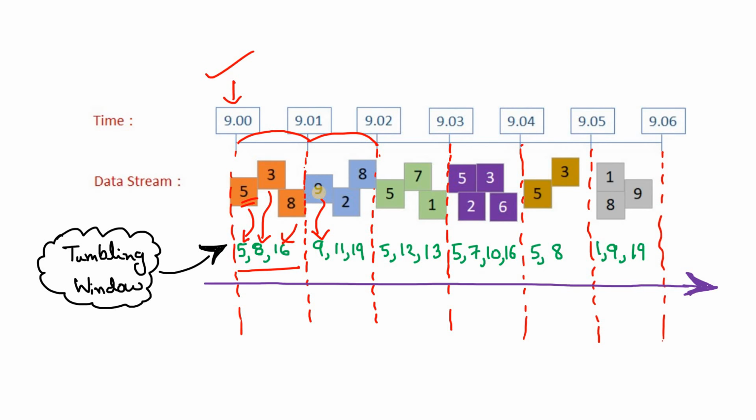Then the data 2 came, 9 plus 2 is 11, and the data point 8 came, 11 plus 8 is 19. Then again a new window starts, so the sum got reset to 0, and based on the first event the sum starts from 5 in this window, and it goes on like that. This is basically the ideal scenario in case of tumbling window.